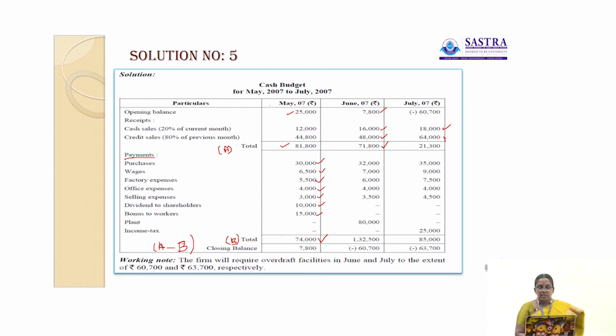So 81,800 minus 74,000 is 7,800, that is the closing balance. This May 2007 closing balance is the opening balance in the month of June.